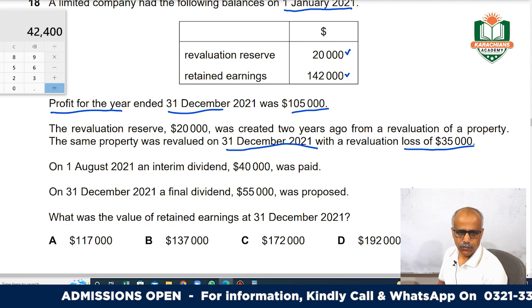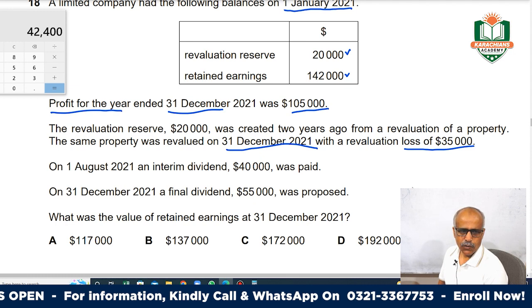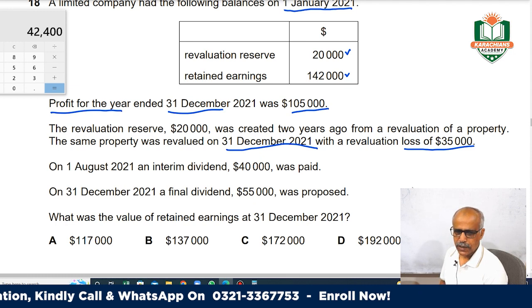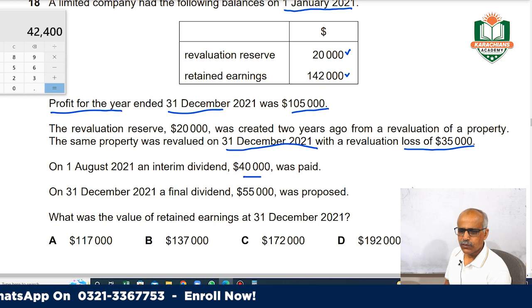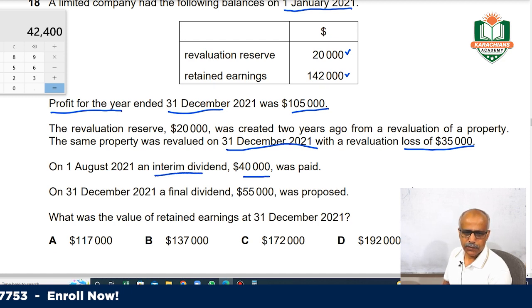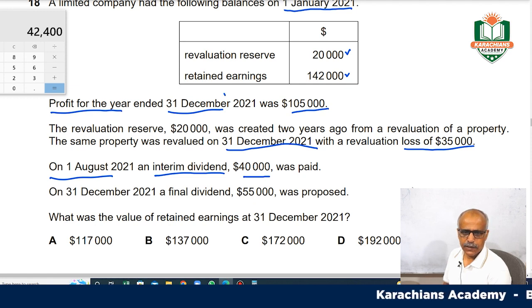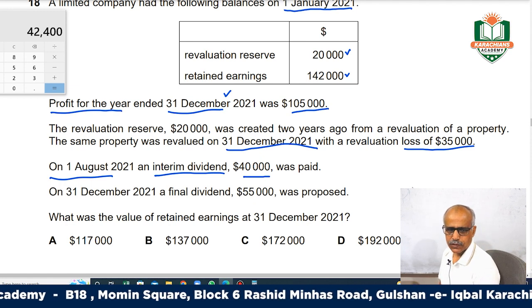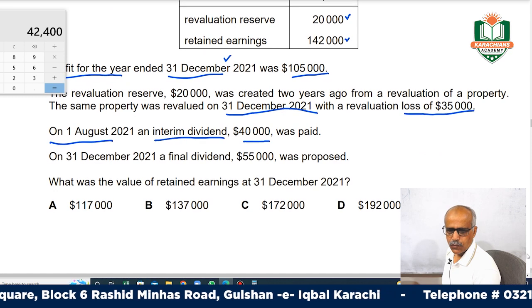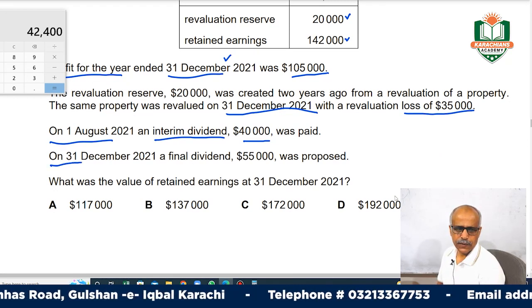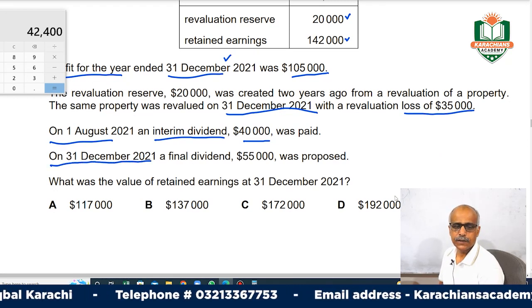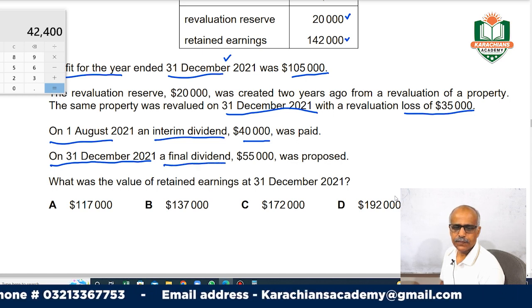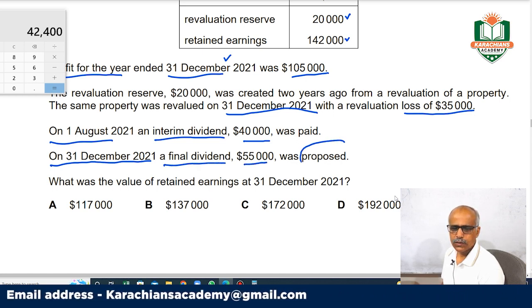question says: on 1st August 2021 an interim dividend of 40,000 was paid. This is the interim dividend, paid on 1st August, and the year ends on December 31st. So this is the 6 months interim dividend you paid in August of the same year. On 31st December a final dividend of 55,000 was proposed.